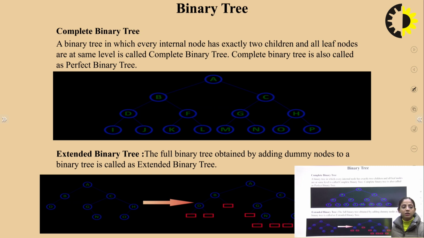Now, extended binary tree. The full binary tree obtained by adding dummy nodes to a binary tree is called as extended binary tree. For example, in this tree, you can see that all levels of the nodes are completed. So this is your complete binary tree. And similarly, in this tree, we can see the fully binary tree can be obtained by completing the levels, adding dummy nodes. They are not real nodes, genuine nodes. They are just dummy nodes which have been added to this tree.